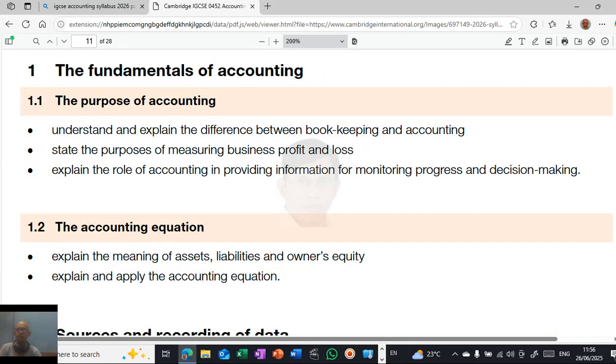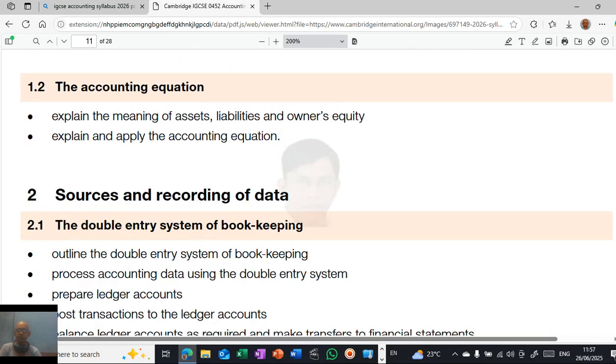The fundamentals of accounting: the purpose of accounting, explain the difference between bookkeeping and accounting, and explain the purpose of preparing business profit and loss. Then the accounting equation: the meaning of assets, liabilities, owner's equity, and explain and apply the accounting equation. We'll be discussing and working out problems using this.